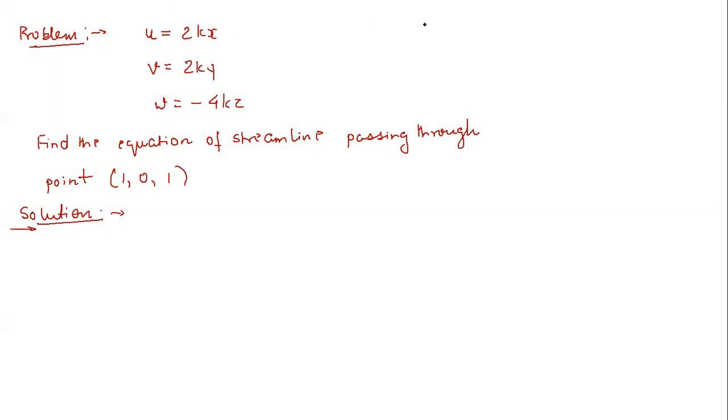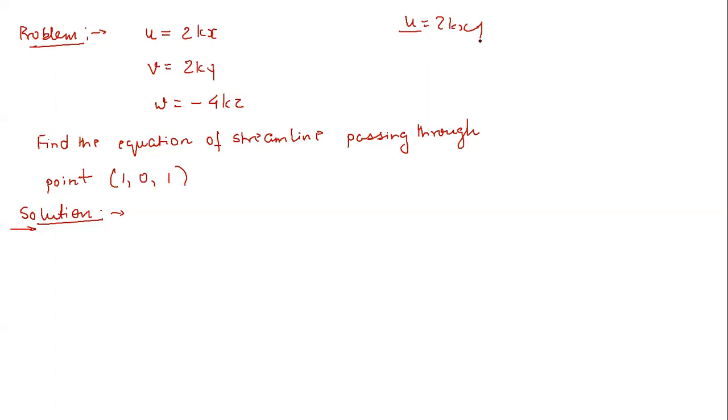It can happen that u is a function of 2kxy. That means the x component of velocity depends upon the x-axis as well as the y-axis. It is going to vary along x as well as y. This is a very important concept.